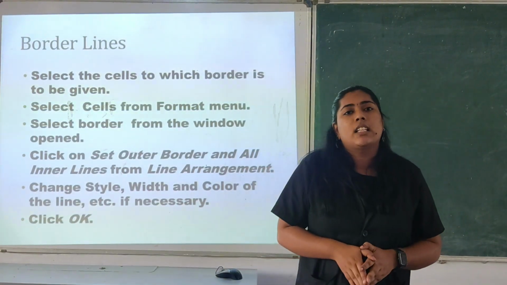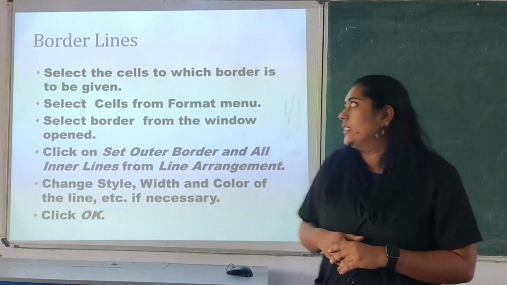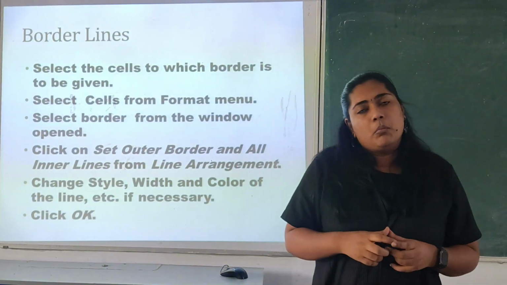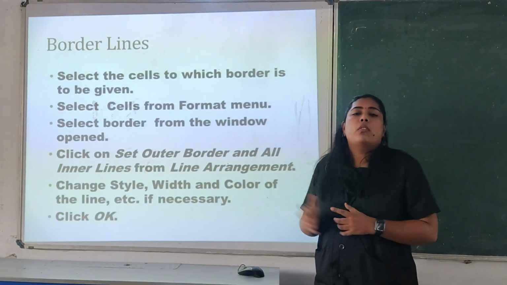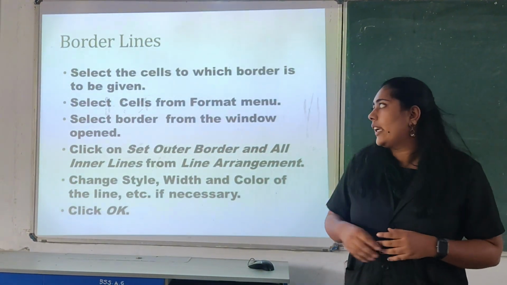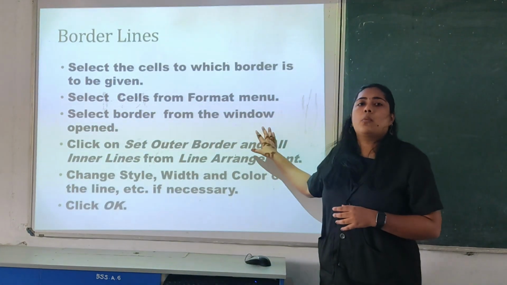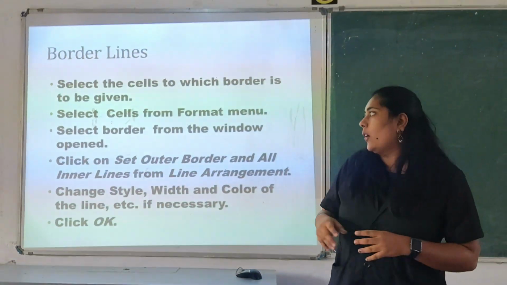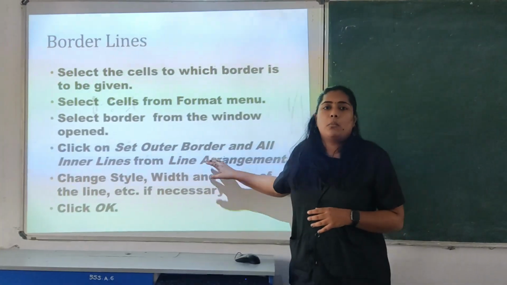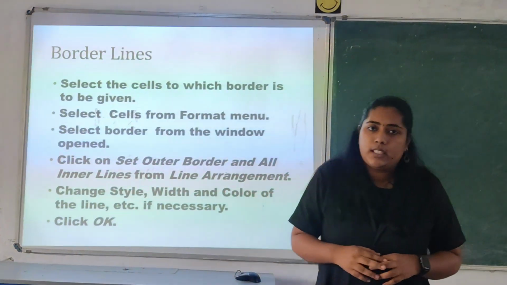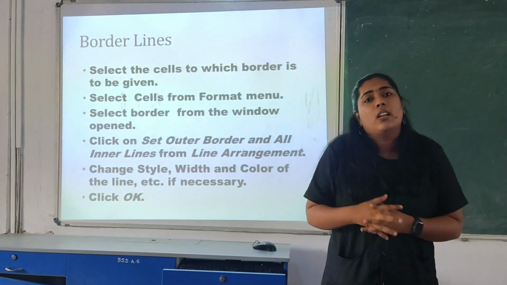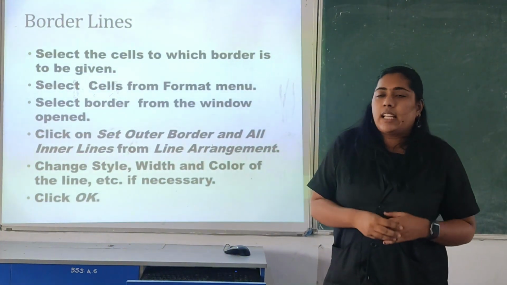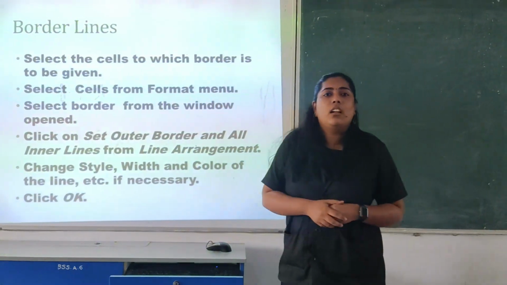Yes, to separate one cell from another, we can give borders. First, we have to select the cells to which we want to give the border. Then, again from the Format menu, we can select the option. Outline is what you have to select. And if you want to give each cell a border also, there is an option, we can select it. And if you want to change the style, width, color of the line, etc., we can do that.